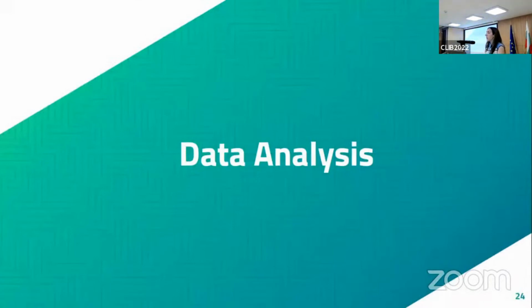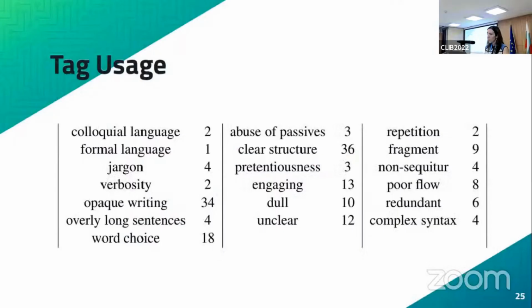Okay, so quickly, I'm going to go through some of the data, some of the insights that we can gain from this data set, starting from the tag usage. So as I mentioned, we want to see what kind of tags would be relevant to classify an academic article as being well written or not. So we wanted to see which tags were used a lot and which tags were not so very well used. So this table shows you exactly that. So it tells you how many times each tag was selected.